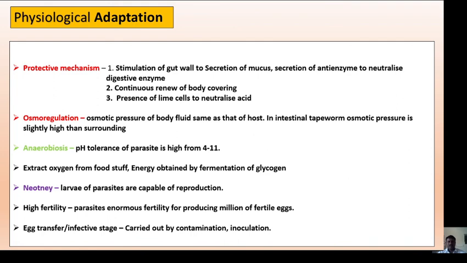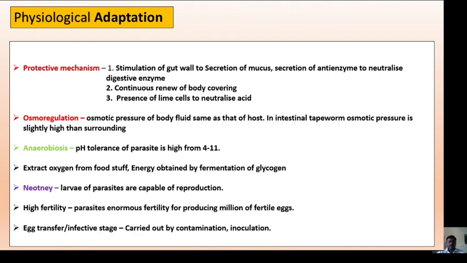Then they have the ability to tolerate pH which ranges from 4 to 11, that is anaerobiosis. Then they have the ability to extract oxygen from the foodstuff, and they obtain energy from glycogen by the process called fermentation.